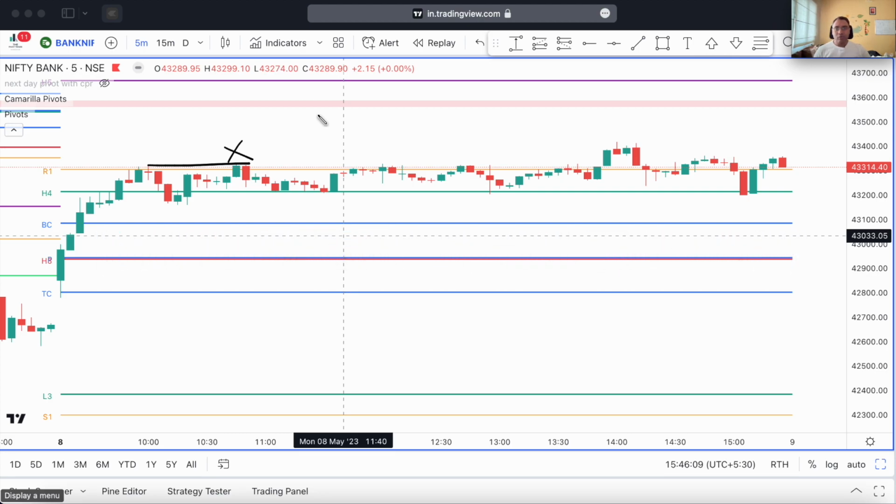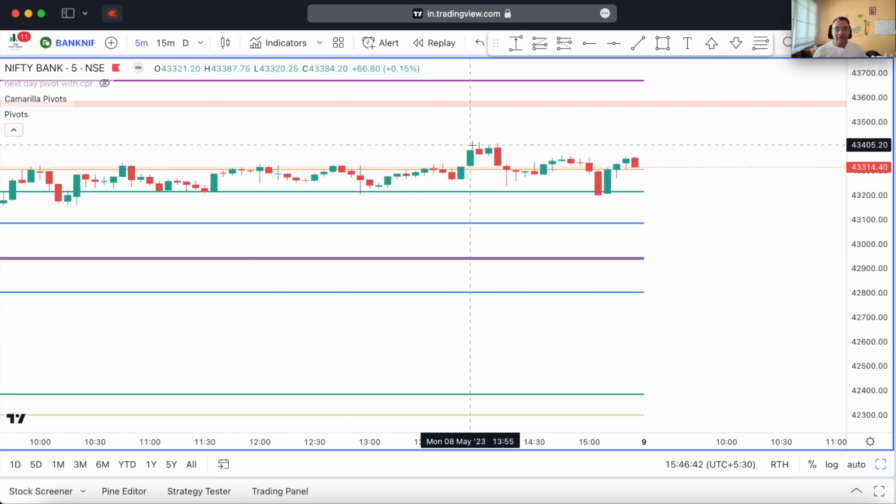And so it is important that whenever I have profits, I make a good profit. I make 1:2 at least, if not 1:3. So these are the two targets that I set. This is the first target, this is the second target. If I see that there is no real obstruction to price to move further, I will sit around for 1:3. Otherwise I'll book out at 1:2. But the risk reward plus the win rate of close to 70% is good enough to make a good deal of profits in these markets. All you have to do is have emotional control. That's it. So now what do we have in terms of levels?